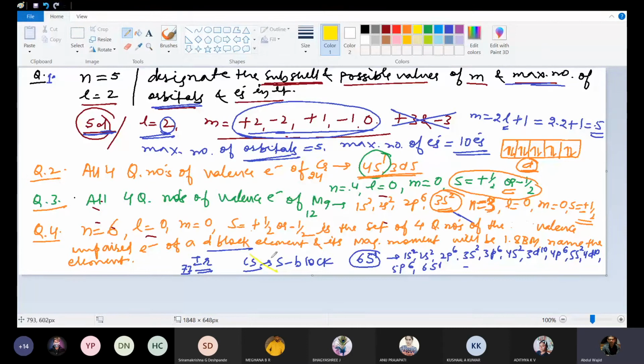Now, what comes after 6s1? After 6s, 4f. If you write 6s1 4f14, then it will be an f block element, but they have said it's a d block element. So what you should do is keep on writing 5d.